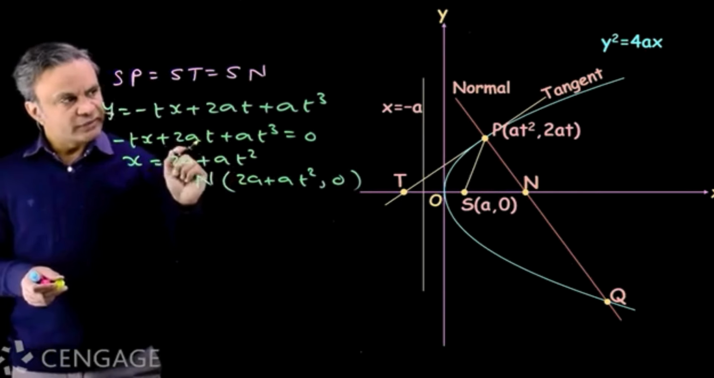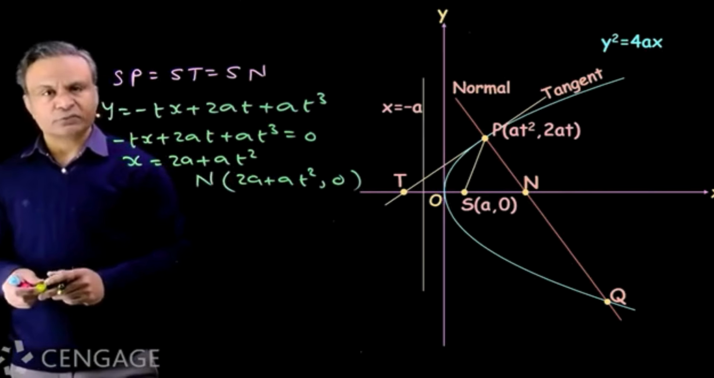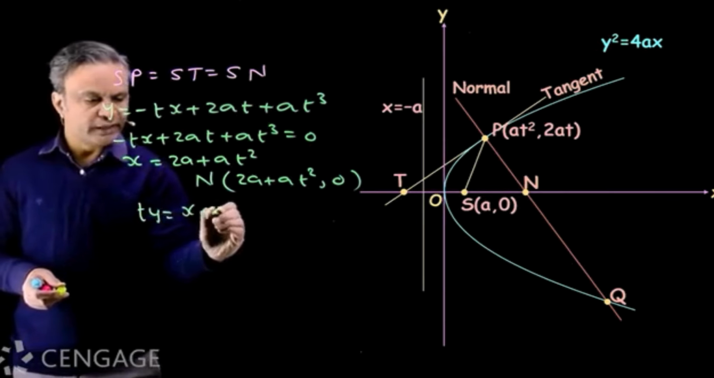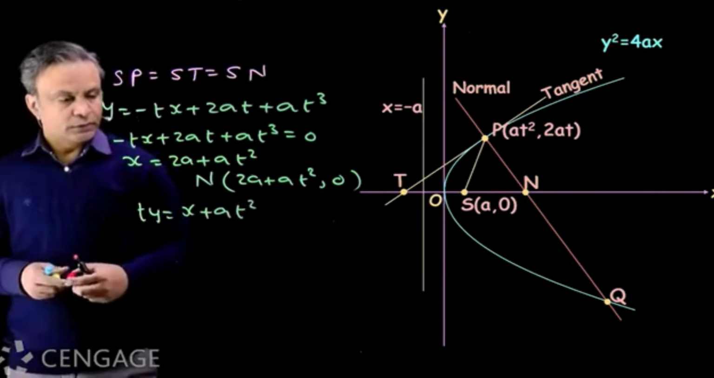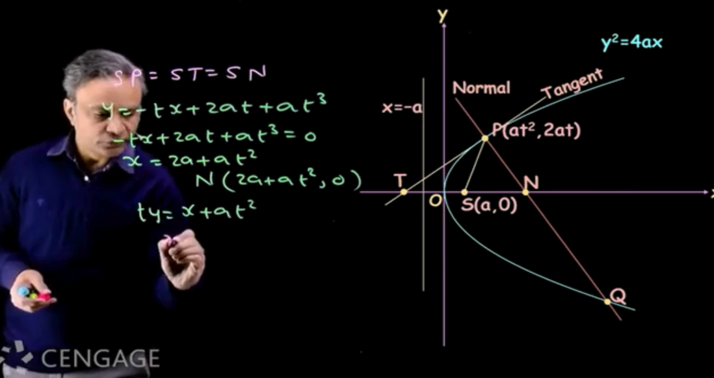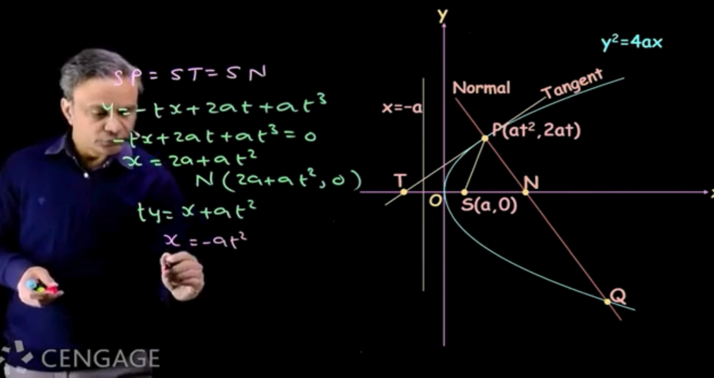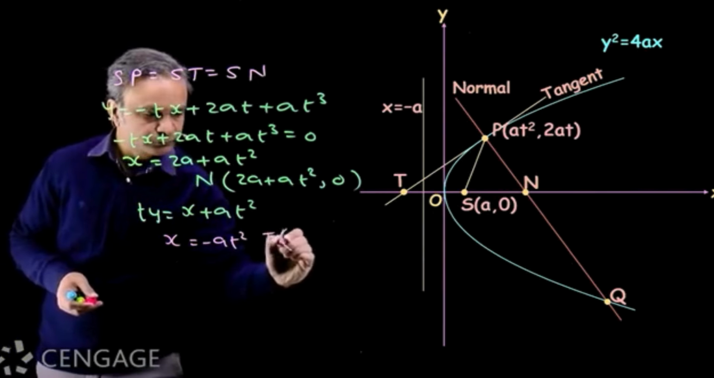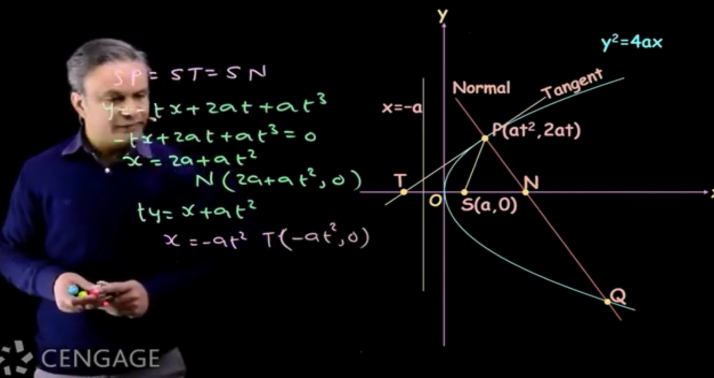Now what is equation of tangent to parabola at point P? We have standard equation of tangent. Equation is ty is equal to x plus at square. For the coordinates of point T, we put here y is equal to 0. So we get x is equal to minus at square. So coordinates of point T are (minus at square, 0).